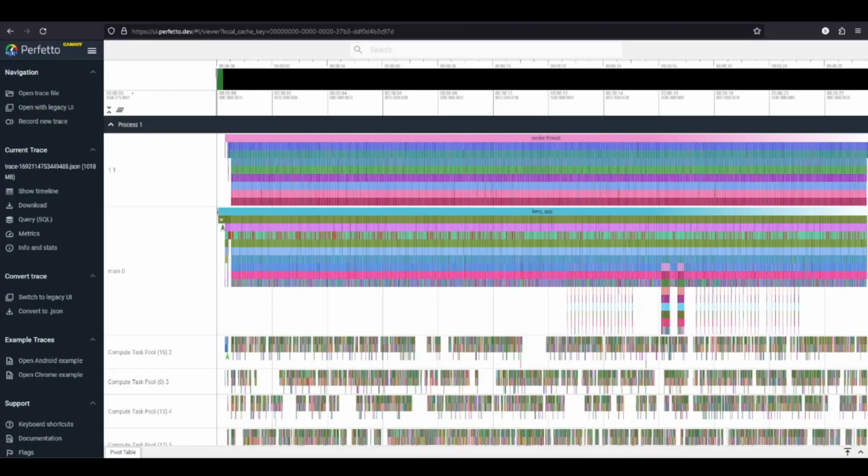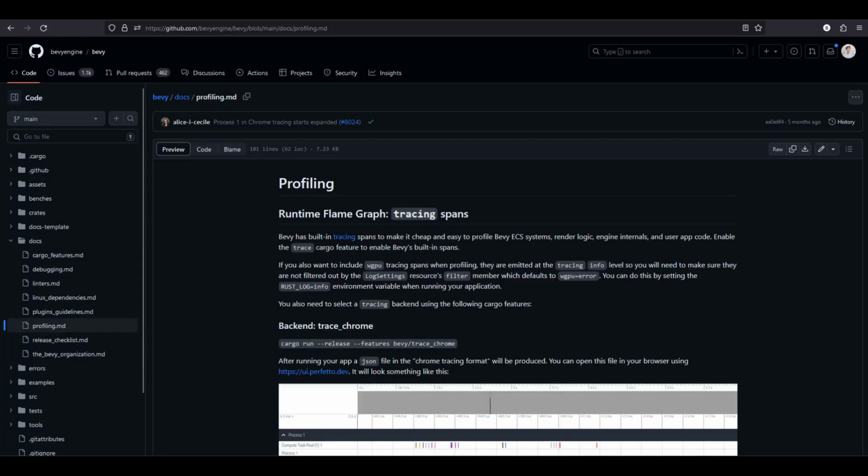So let's go ahead and see what this looks like in the profiler, because I actually want to show this feature as well. I'm following the Bevy profiling guide and using the Bevy trace Chrome feature to make this happen. I'll send some links in the description below to show how this works. And you can see here, we've opened up the site where you upload your trace. There's this part where I've clicked a few times and now my systems are executing, and then here there's this part that I've hovered, so it's executing every tick. And then at the end is the part where I started clicking again.